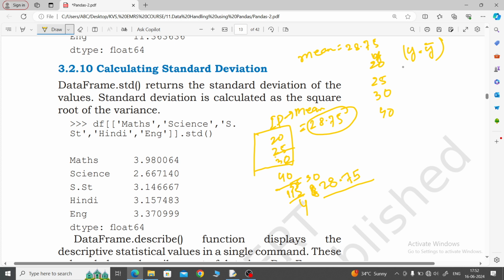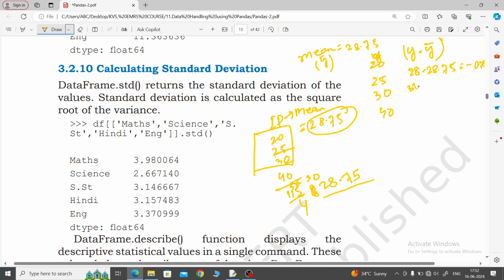The mean value you denote as y bar. So 20 minus 28.75 you will do. What will you get? This is positive, this is negative, so you get minus 8.75.